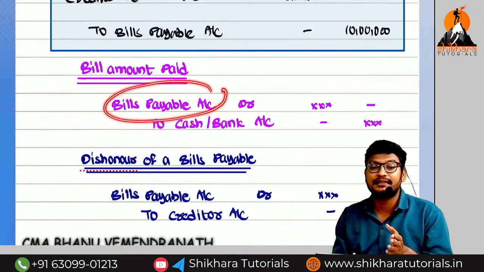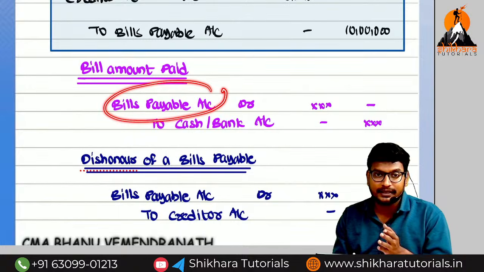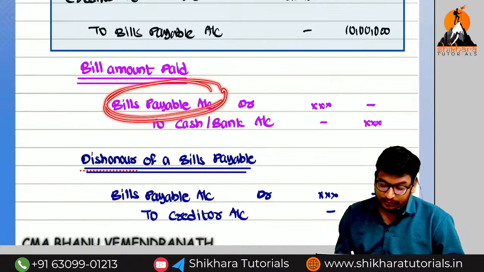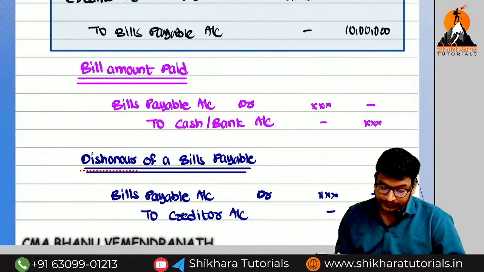Bills payable means asset or liability? Liability. Liability having which balance? Credit balance. If the credit balance decreases, debit. So bills payable will be debited and to cash or bank, goes out, goes out.